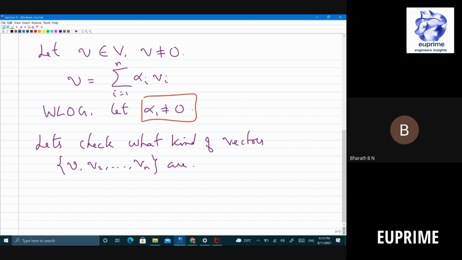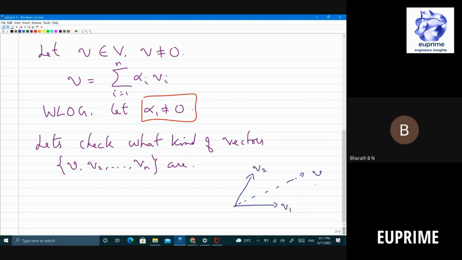Pictorially, let's look at it. For example, you have V1 and this is V2. Of course, these two vectors form a basis for R2. Do you agree? Now I'm going to give another vector, maybe this is my vector V. Maybe I should write it the other way, as V2 and V1.